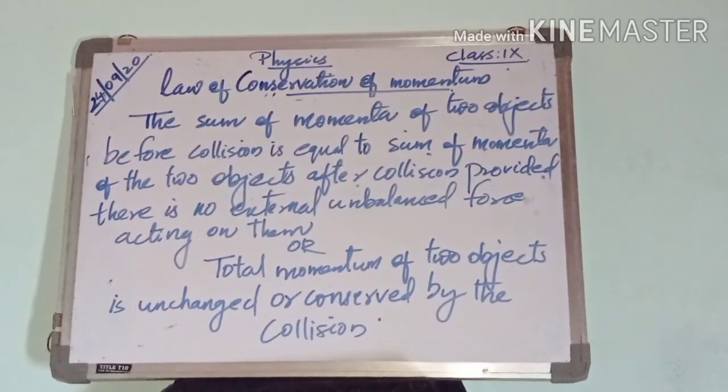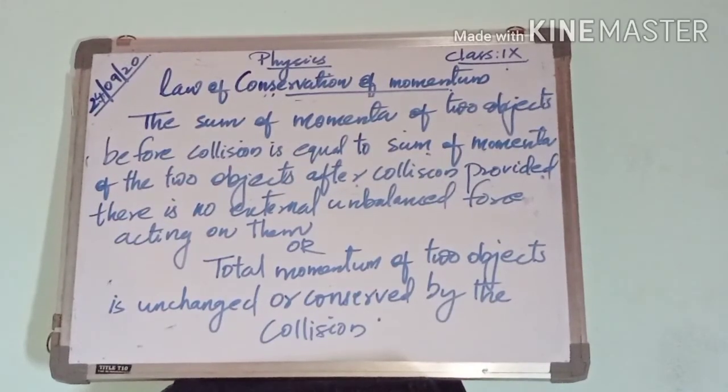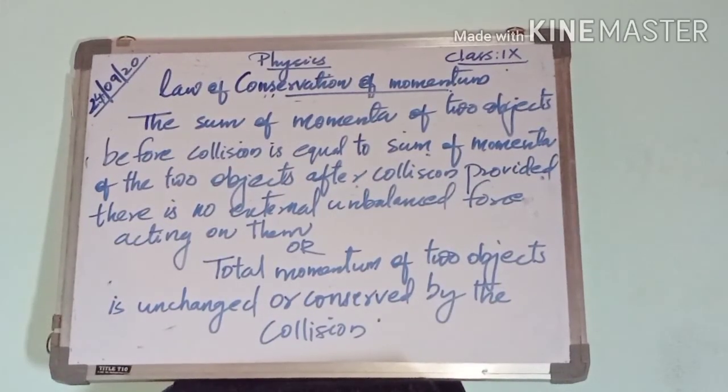Also we can state this law in another way: the total momentum of two objects is unchanged or conserved by the collision. That is the law of conservation of momentum.